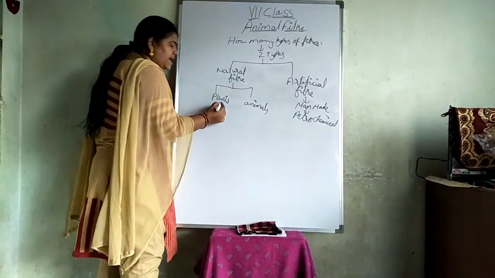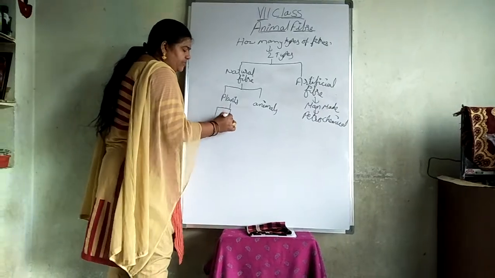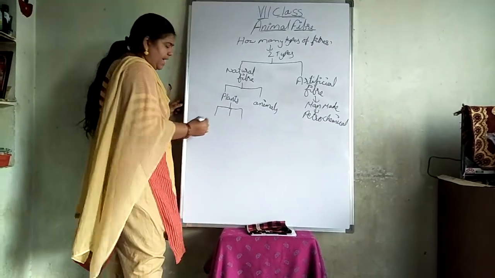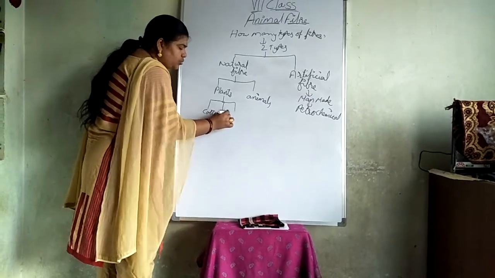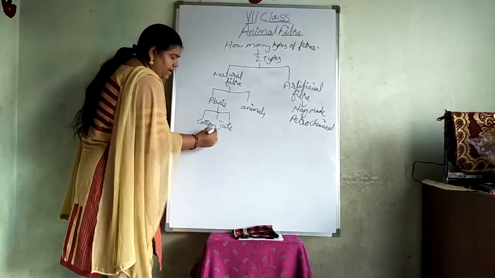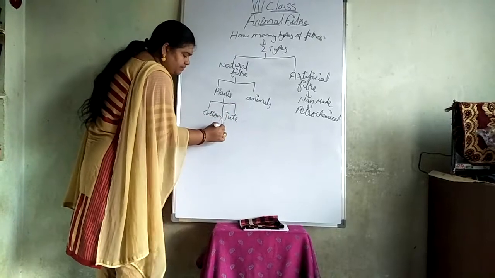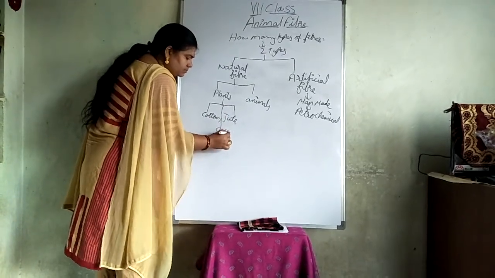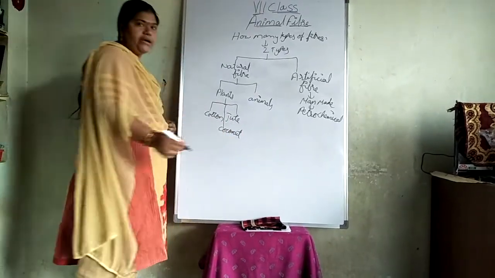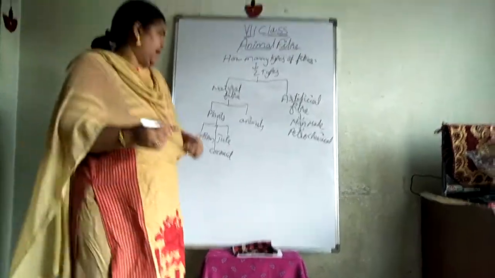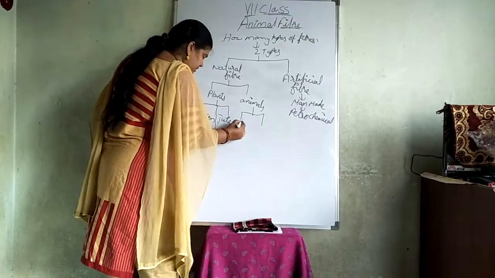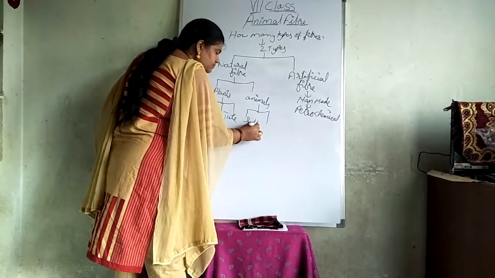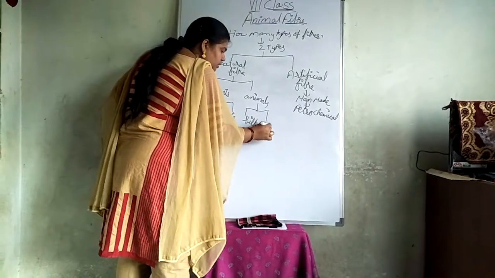Let us see the examples of the fibers which we are getting from plants. What are we getting from plants? Cotton, jute, okay, then coconut. These are the fibers which we are getting from the plants. Then from animals we are getting silk and wool.